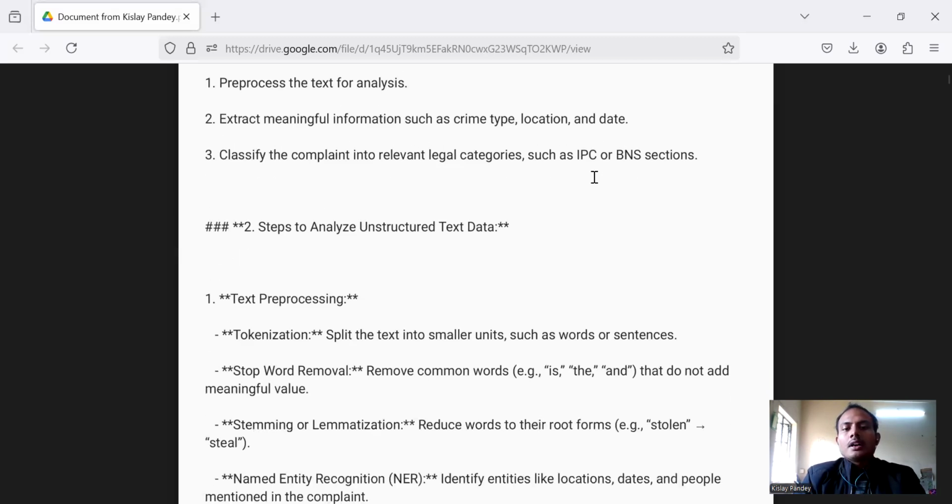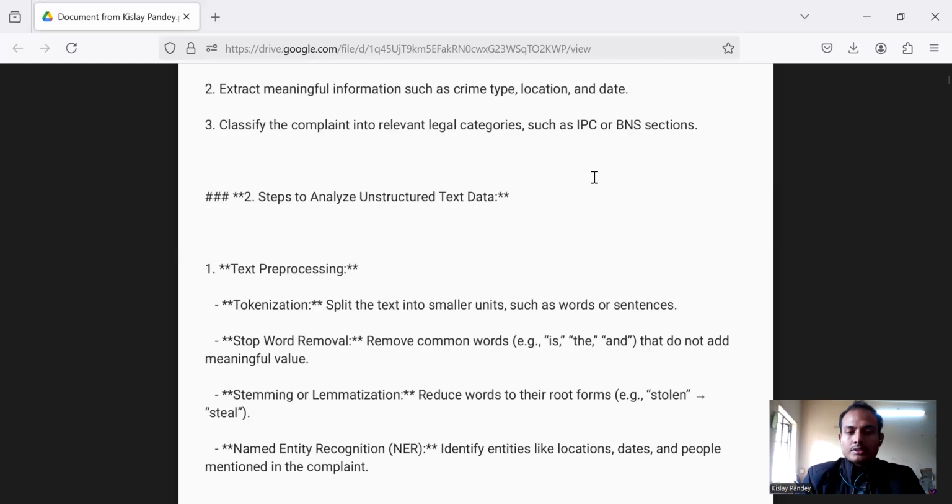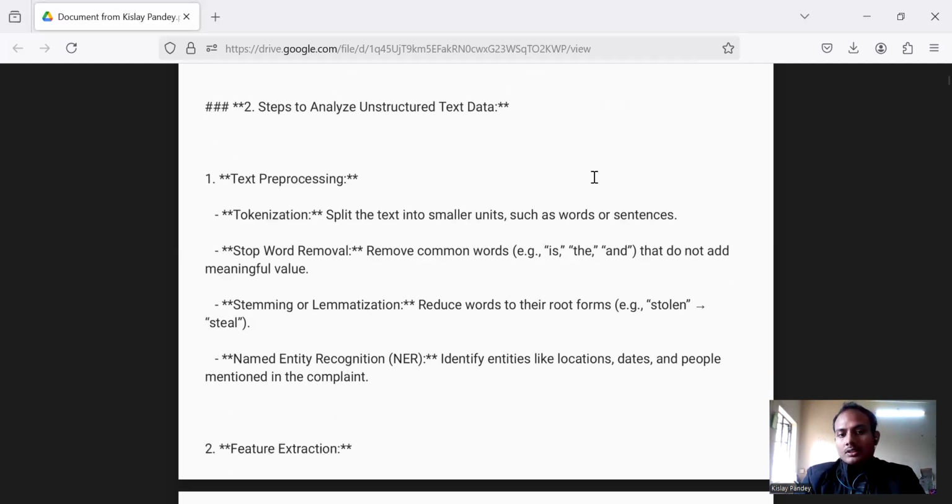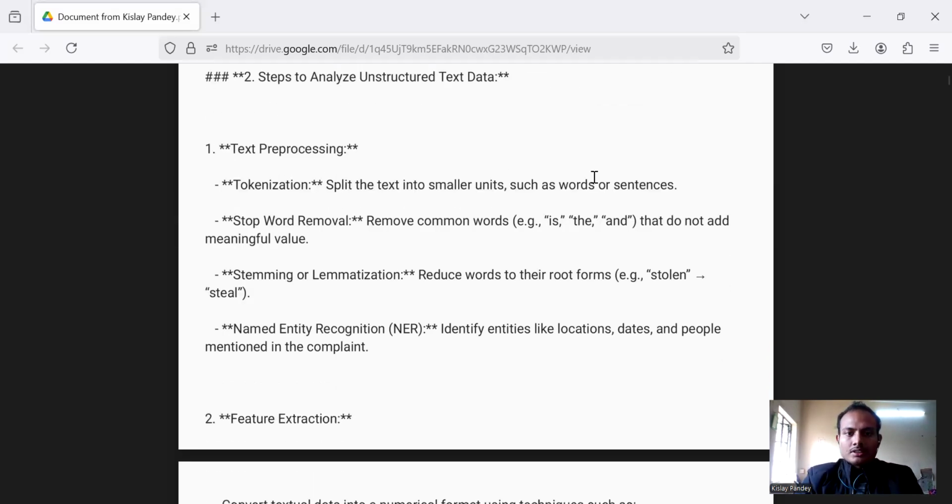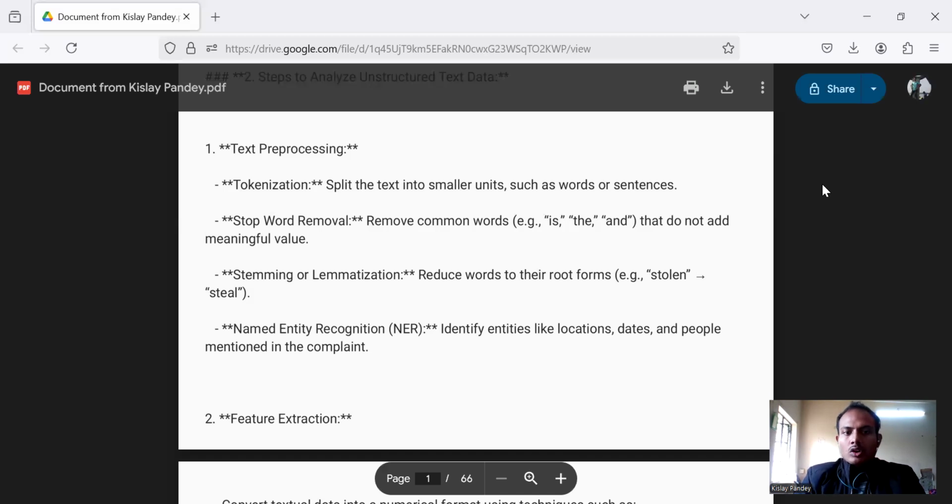The second step is to analyze unstructured text data. Now we are going to analyze the unstructured data that we have got. First is text pre-processing. Text pre-processing includes tokenization, which means splitting the text into smaller units such as words or sentences. Second, stop word removal: remove common words such as "is" and "the" that do not add meaningful value. We can understand the text even without them.